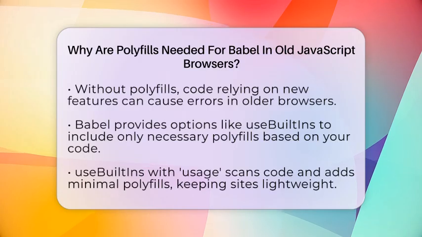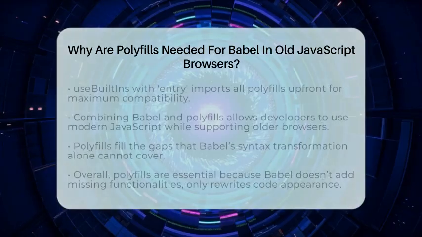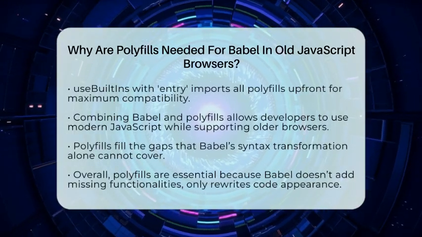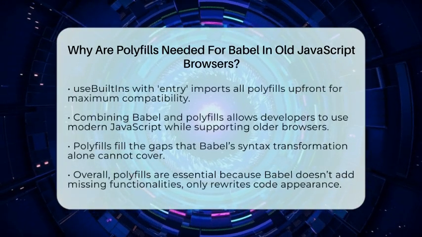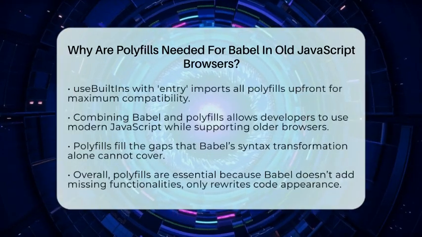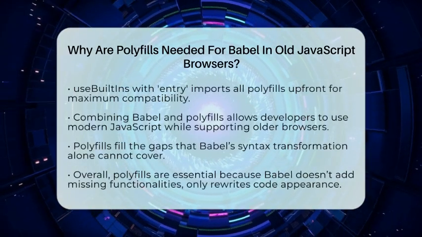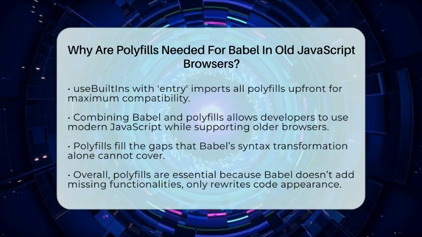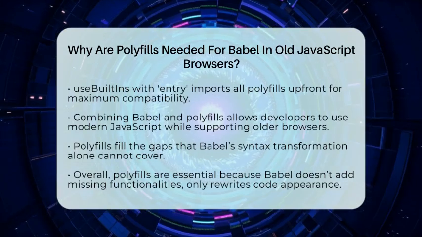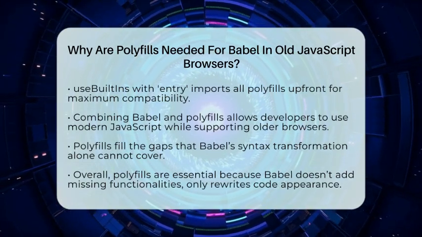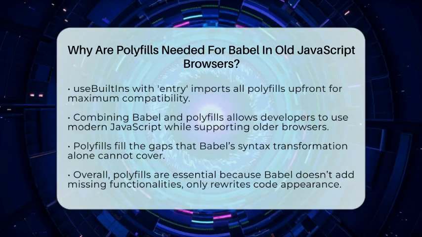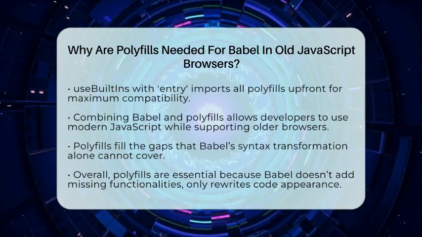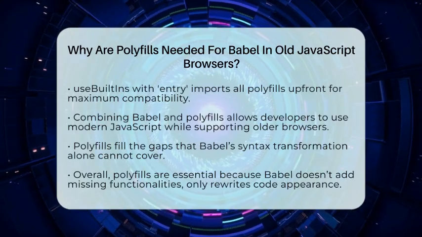In web development, combining Babel with polyfills is a smart way to write clean, modern JavaScript while still supporting older browsers. This combo allows you to use the latest features confidently, knowing your website will work smoothly for everyone. Polyfills fill in the gaps that Babel alone can't cover, providing the missing pieces needed for older browsers to run your code properly. So, in short, polyfills are needed because Babel only changes how code looks, not how it functions in environments that lack support for new features.